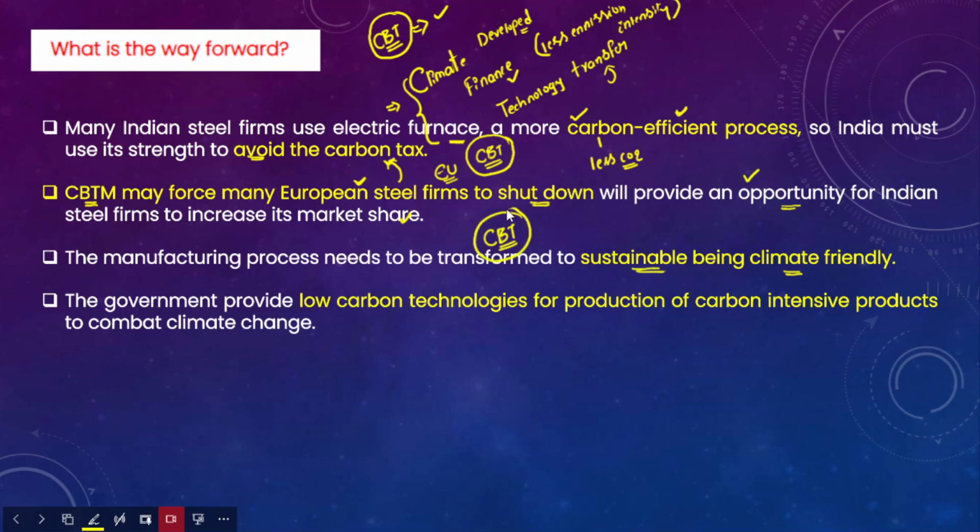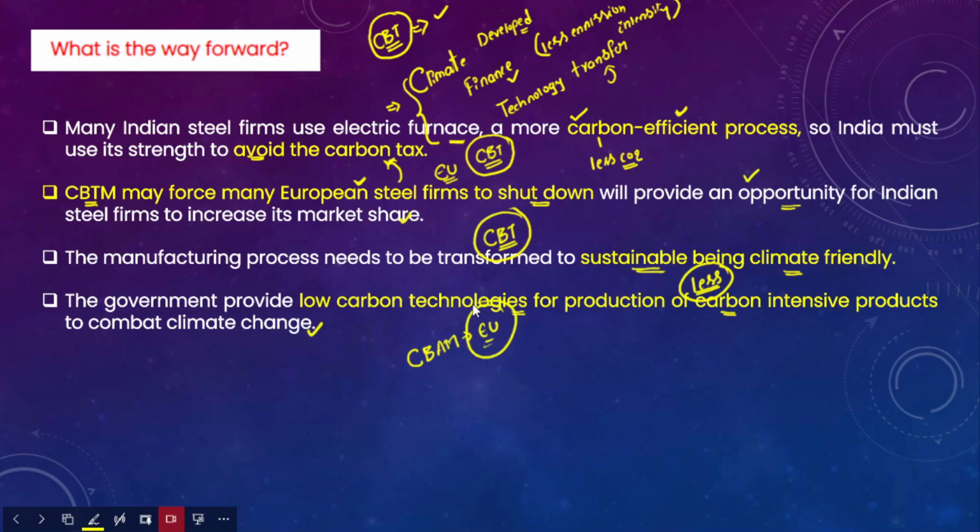For this to happen, the government has to provide low carbon technologies for the production of carbon intensive products. That means production of less carbon intensive products, so that could combat climate change, and that could also address our existing concerns with respect to the carbon border adjustment mechanism of the European Union.